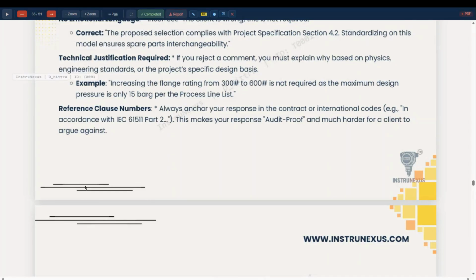Please specify the specific clause, or the standard with clause reference, that will help to prove that this is a justified comment.